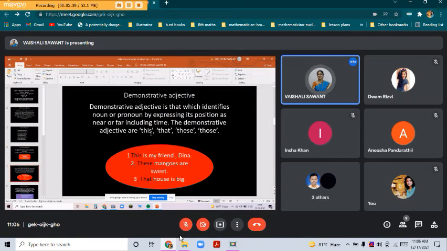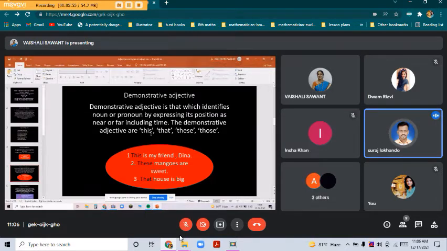demonstrative adjective. Who will read it? Tejashri, someone read it. A demonstrative adjective identifies a noun or pronoun by expressing its position as near or far, including time. The demonstrative adjectives are this, that, these, those. So what is demonstrative?